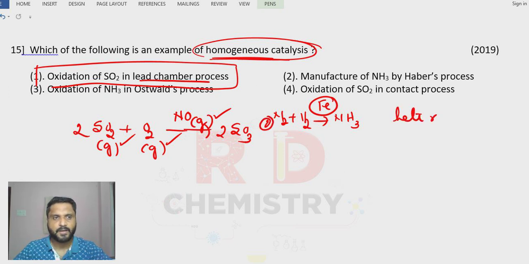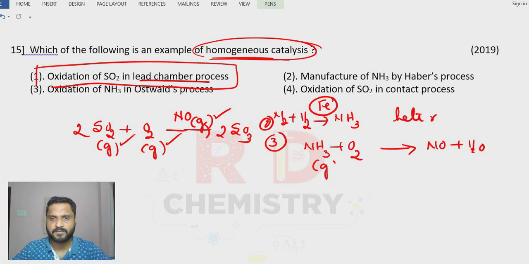If we go for the third option, oxidation of ammonia by the Ostwald process, ammonia is oxidized to give nitric oxide and water, H2O. Ammonia is a gaseous substance, oxygen is also a gaseous substance, and here we make use of either a rhodium catalyst or a platinum catalyst, which is a solid. So this is also a heterogeneous system.